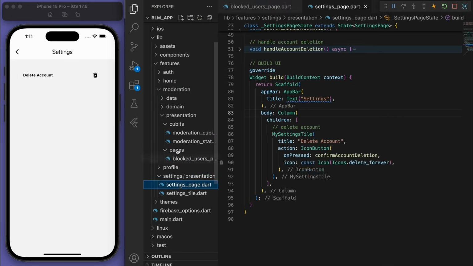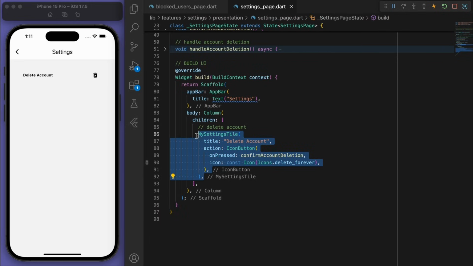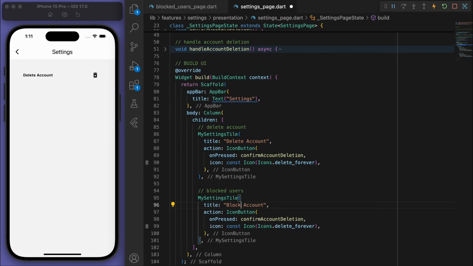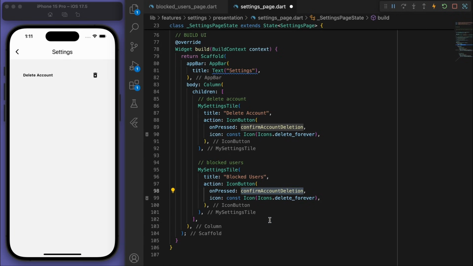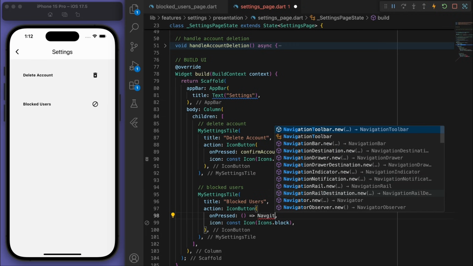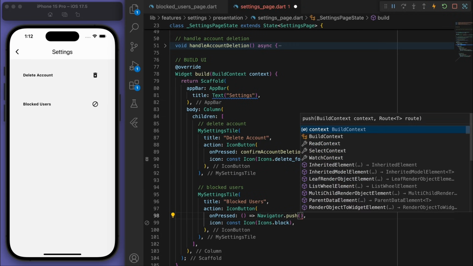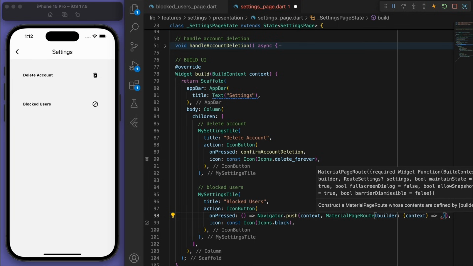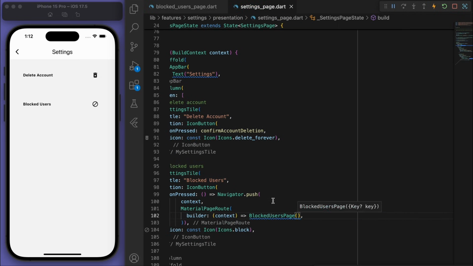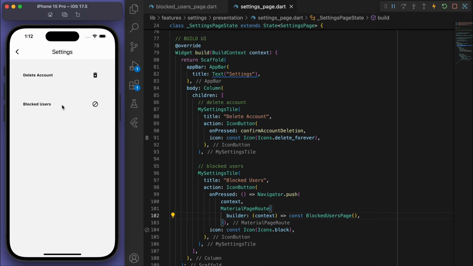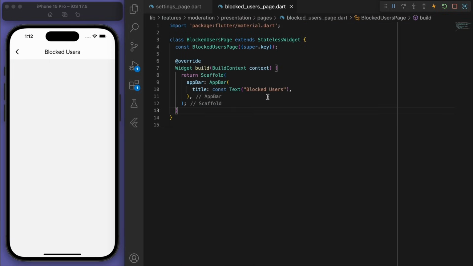And let's go to the settings page and create this settings tile. So if I click on this, we want to navigate to our new page. Okay, sweet. So there it is. And if I click on this, yes, we can go to this new page. So on this blocked users page, we want to list out all the users, right?